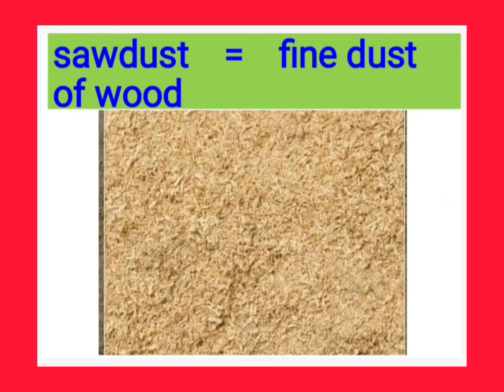Next you see sawdust. Sawdust means fine dust of wood. Whenever they are doing woodwork, when they are cutting the wood, we can see the fine dust, the dust powder. The dust powder of wood can be called sawdust.